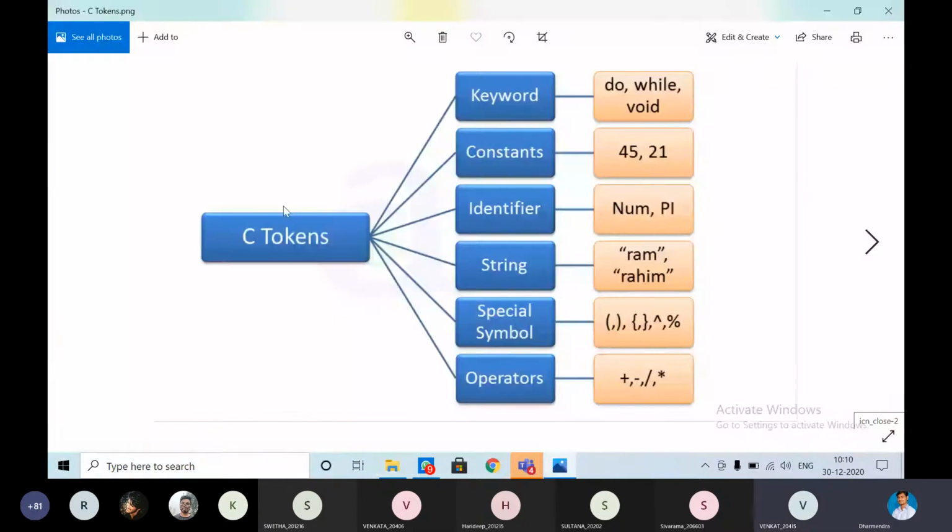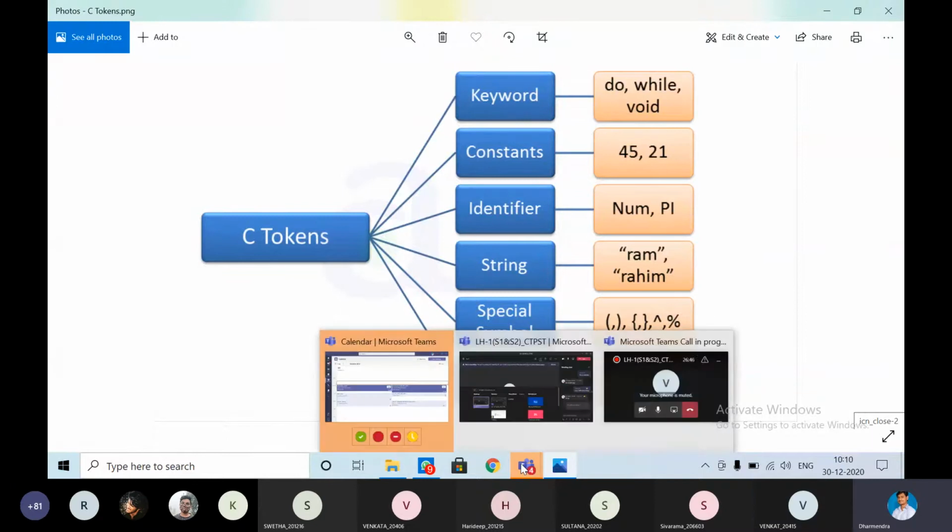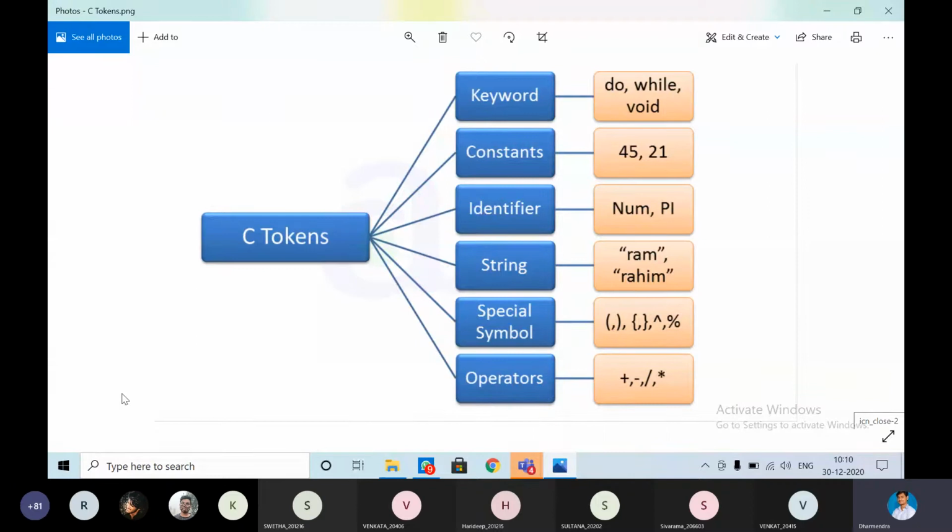What is a token? Smallest unit in the program. Many units we are having. Each variable, each name or letter, everything comes under the smallest unit. Those are categorized into these many. We have seen the keywords. Keywords are the reserved words. 32 keywords we have seen.